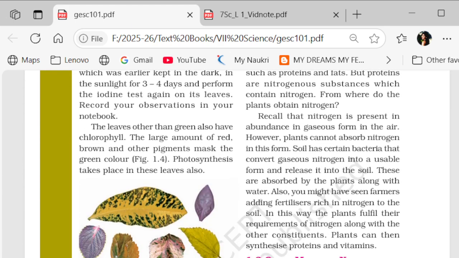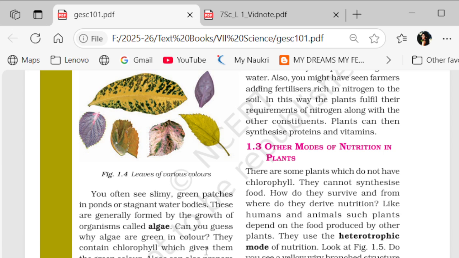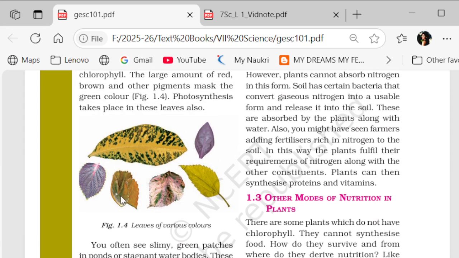Now let us see quickly the other modes of nutrition in plants. A few leaves are given to you, and you need to find out why there are different colors of leaves. Normally when chlorophyll is present in the plants, it gives a green color to them. What about these leaves? They have different colors, right? If you have seen some plants, they have purple colored leaves, and some plants have red colored leaves. So why is there a change of color?